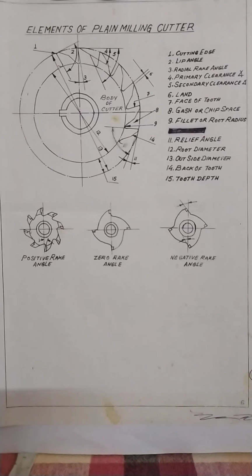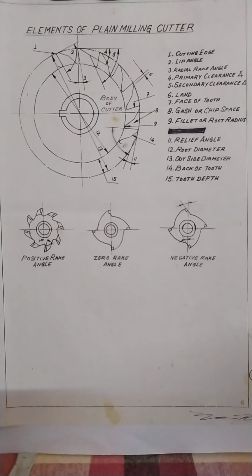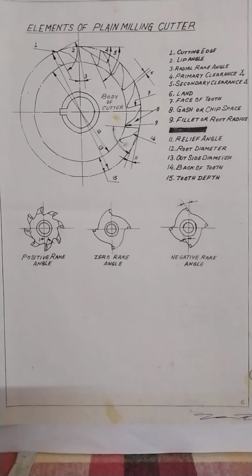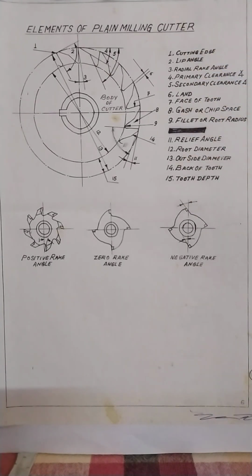And all these cutters were initially made from solid high speed steel. I repeat, cutters are manufactured from high speed steel, hardened and tempered with a grinding finish. So these are the elements of a milling cutter or plain milling cutter. All cutters, whether it is a side and face milling cutter, a slitting saw cutter, or a T-slot cutter, any cutter has these elements.